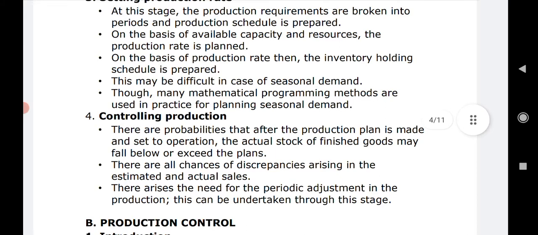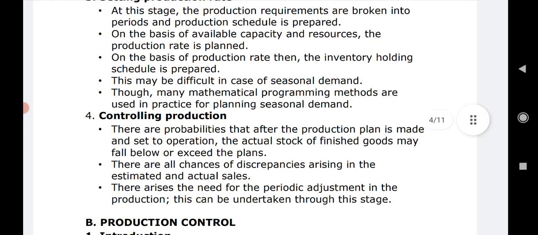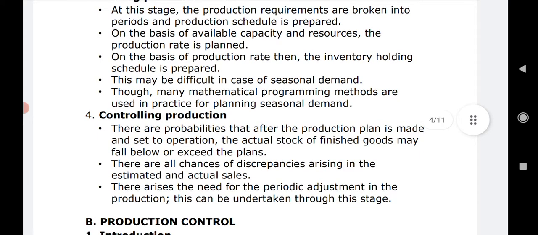So if daily we are going to produce, suppose, 200 items, then these 200 items may require 200 units of the raw materials, that is to be kept on hand, right? So daily you need 200 units. So for 6 days it is going to be 1200 units that will be required, and likewise the inventory can be placed and a kind of schedule can be maintained.